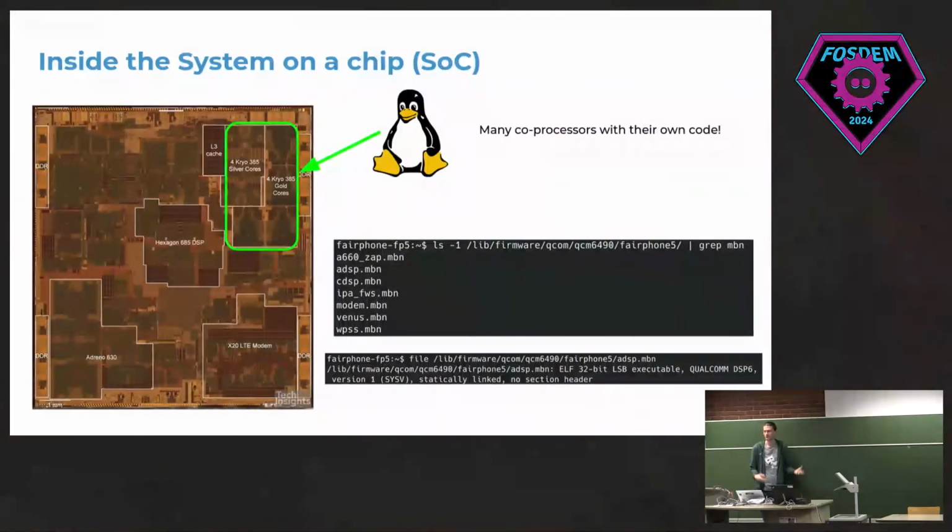So if we go inside the SoC, this is the one chip that you saw. Here you can see a so-called decap chip, here the Snapdragon 845. You can see only the green area here is actually the stuff where Linux is running on. In this example, these are 8 ARM cores, and they are running the Linux you interact with. But as you can see, there's a lot of other stuff on the SoC. Stuff like the modem is a separate chip. There's a GPU, there's DSPs, etc. There's a lot of other things also running on the SoC.